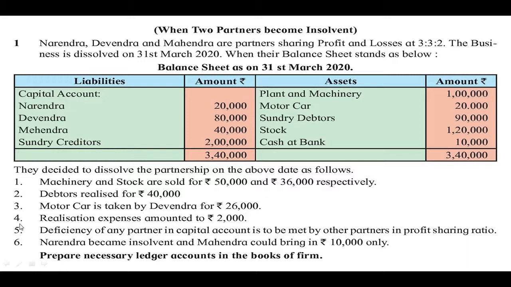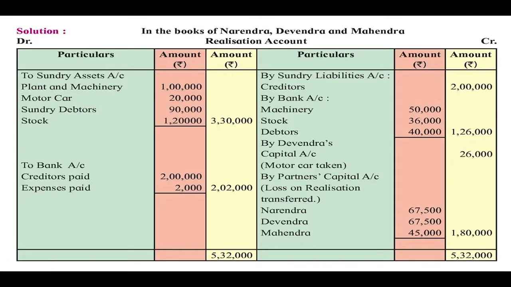Now as per adjustment number 4, realization expenses amounted to rupees 2,000 and also there is a liability of sundry creditors for rupees 2 lakhs. So payment is recorded on the debit side of the realization account because cash goes out of the business and the journal entry is realization account debit to bank account.